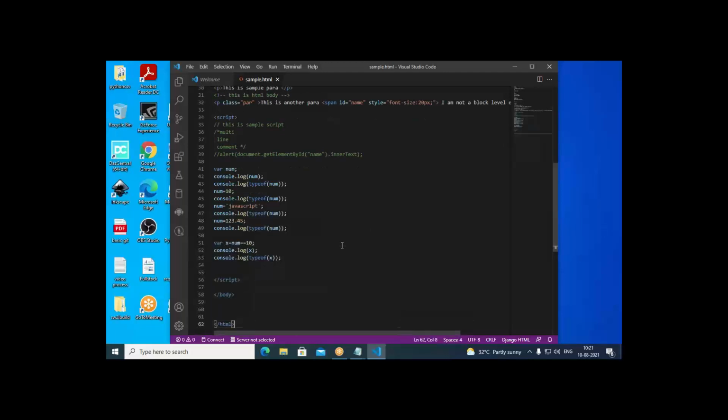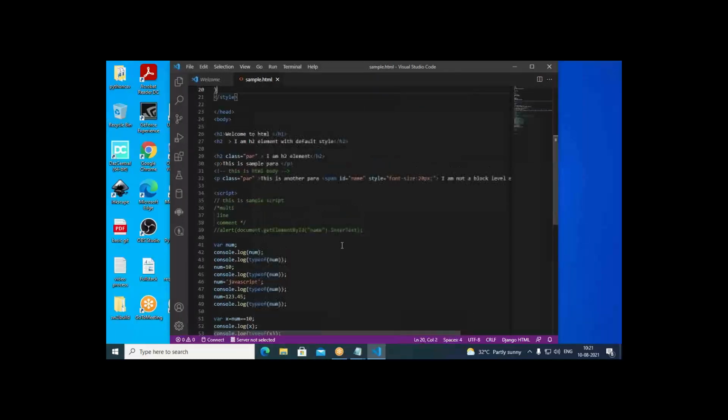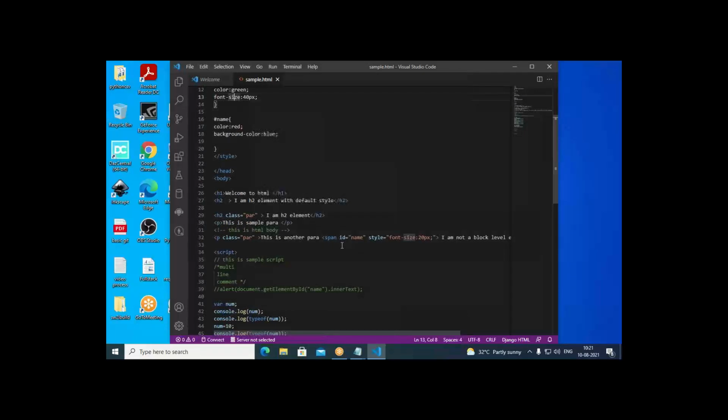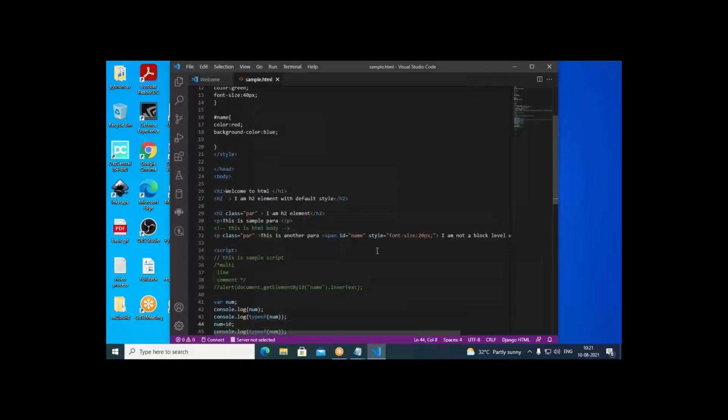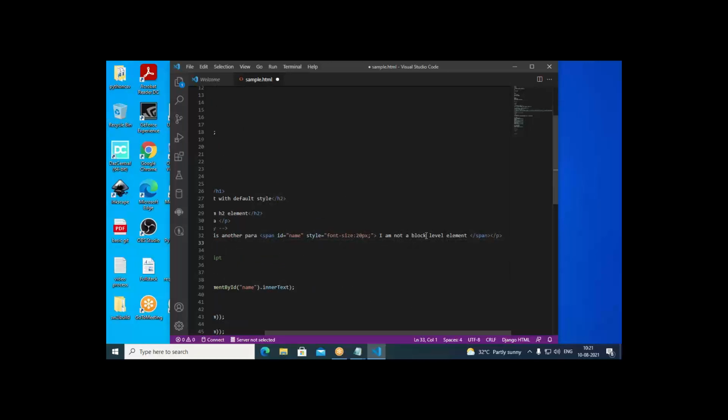Okay. Now when you come down in this, there is no other code associated with this. But I was doing something. Whenever I want to get some data from this particular variable, I could get that. So for that purpose, I have written this code here. So when I remove this one, what is happening? It is retrieving data from this particular paragraph and rendering here. Alert document.getElementById name, when I say, it is retrieving data from this particular element. So when you look at any element, you have an ID. ID is nothing but variable name. In HTML, ID means what? It's a variable name. Okay, so using this variable name, we are retrieving data from this.